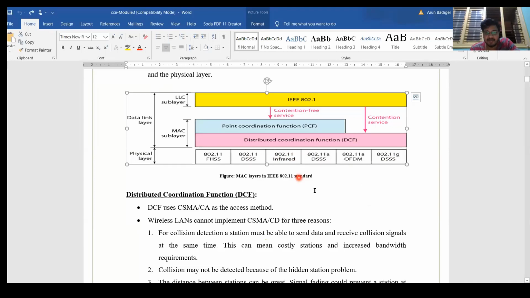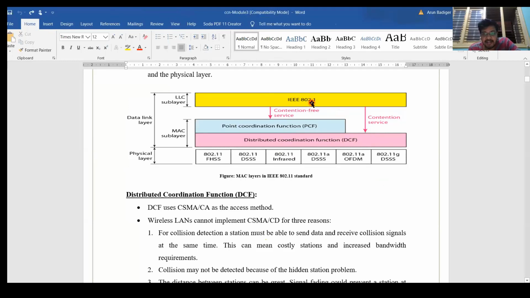I will try to show that later, those frequency bands. It is out of scope for now. It operates in 2.4 gigahertz Wi-Fi. Right? Then what is this point coordination function and distributed coordination function? This MAC layer is divided into two. Okay, you can clearly observe the distributed coordination function, one chart is there. Let me check. Okay, no doubt.